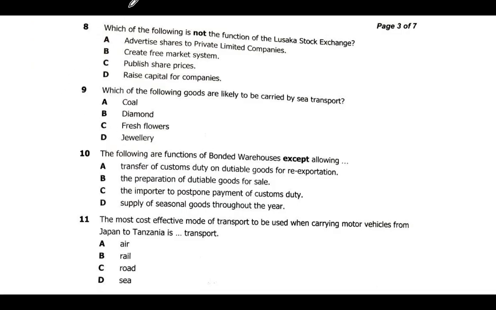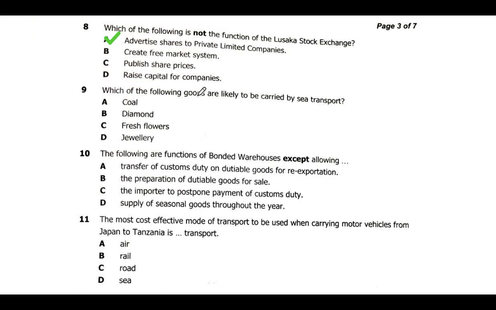Okay, so we look at question 8. Question 8, which of the following is not the function of the Osaka Stock Exchange? If we look at the particular functions of the Osaka Stock Exchange, which one is not a function? We have A, advertise shares to private limited companies, and then we have create free market, publish share prices, and raise capital for shares. So we have A, the Osaka Stock Exchange does not advertise shares to private limited companies. This is not one of its functions.